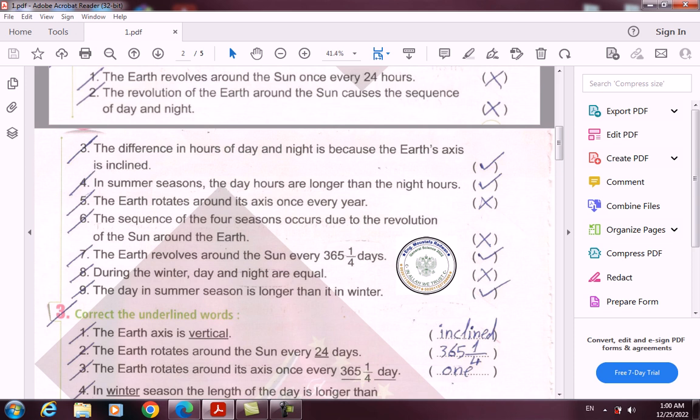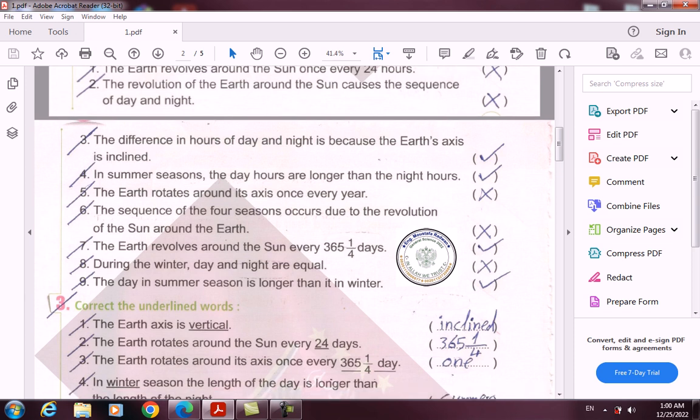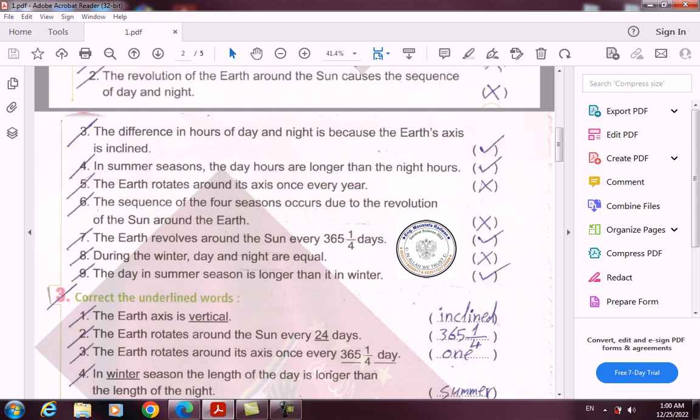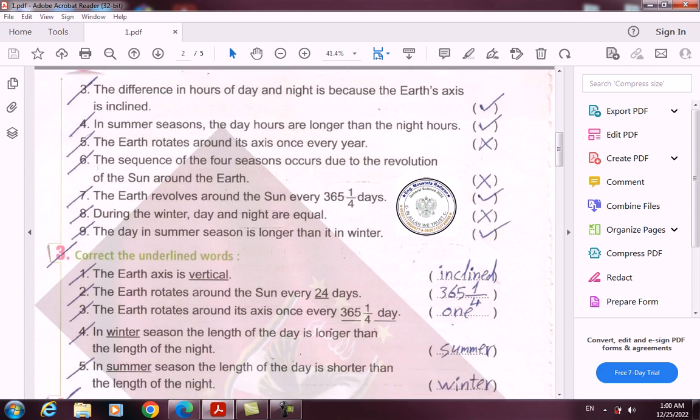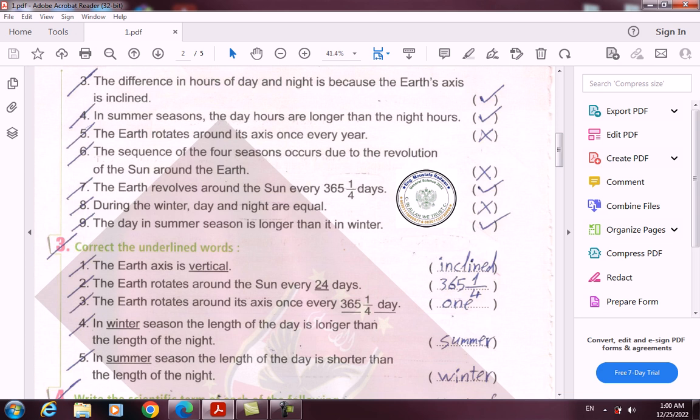1. The earth revolves around the sun once every 24 hours. This is wrong. 2. The revolution of the earth around the sun causes the sequence of day and night. This is also wrong. 3. The difference in hours of day and night is because the earth's axis is inclined. Correct.